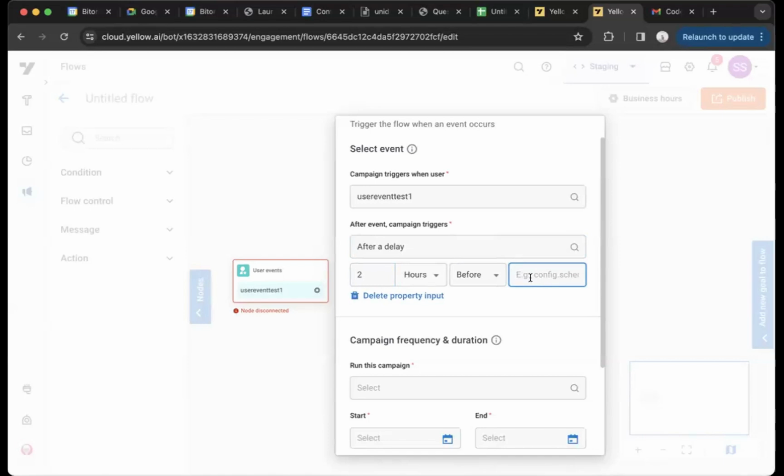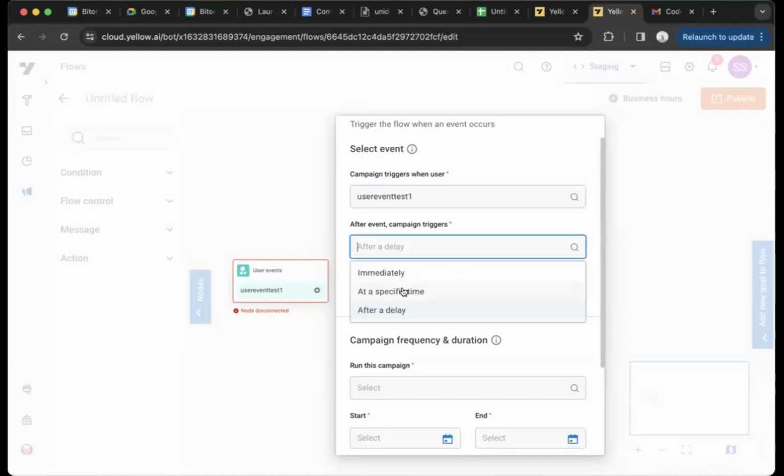The flow will take that value, and for every user, wherever the departure time is, the user will enter the flow at that time. So for me, if it is 9 p.m., I'll enter the flow at 7 p.m. For you, if it is 10 a.m., you'll enter the flow at 8 a.m.